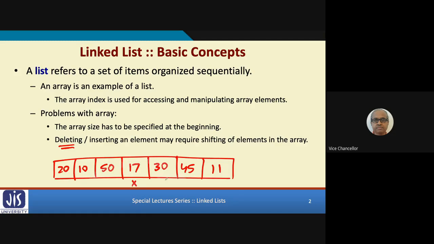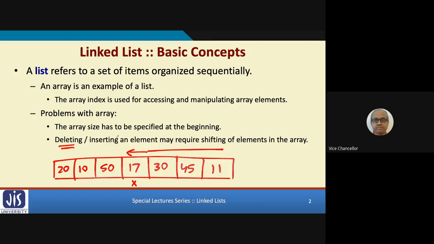To delete the element from the array, what do you have to do? Well, of course, we have to remove this element 17, but all the elements that are there on the right of 17 have to be shifted left by one position. 30 will come here, 45 will come in place of 30, 11 will come in place of 45. So a lot of shifting of elements is required.